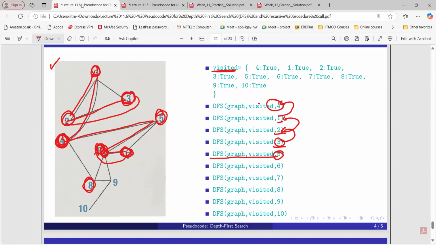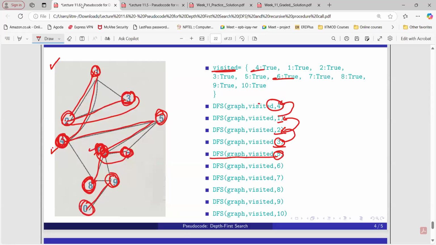So out of this 7 and out of this 9 and 8, which one is lowest? 8. Then I will go to 8. Again from 8 I can go to 4, 6, 9, but 4 and 6 are already visited. We have this one in the dictionary, right? So we are left with 9. So I will go to the 9 node. I will explore that. Then I can go to node 10.